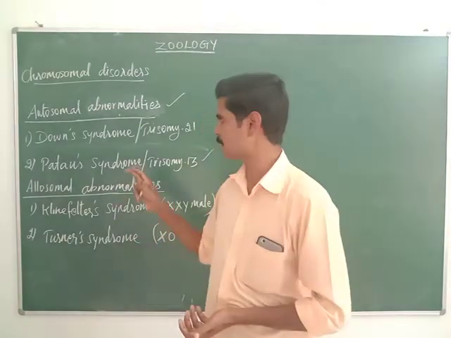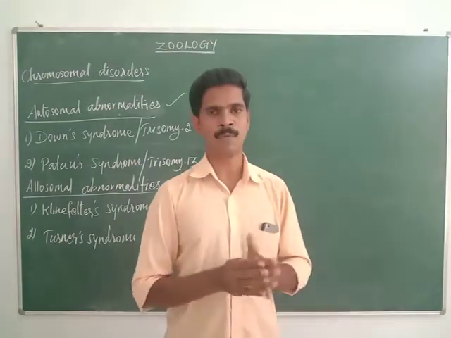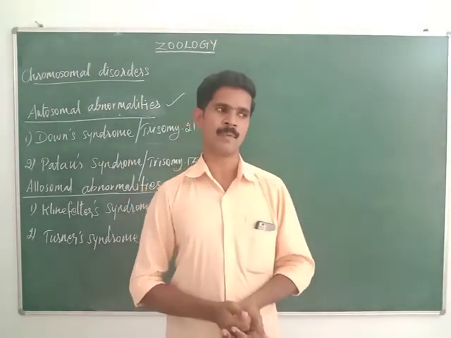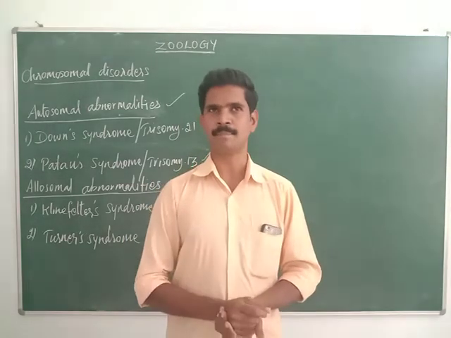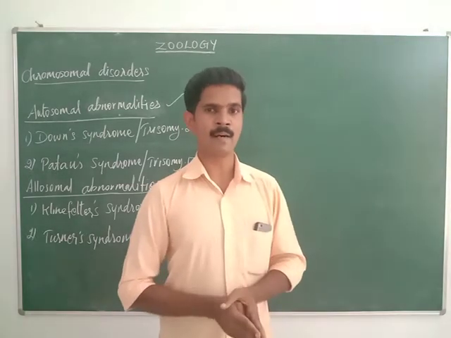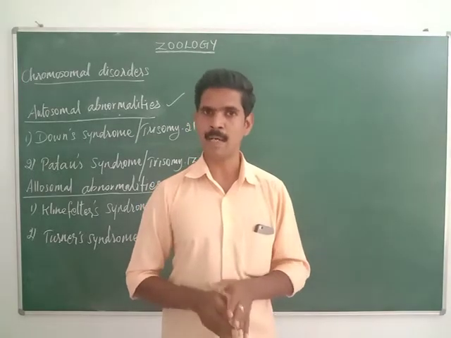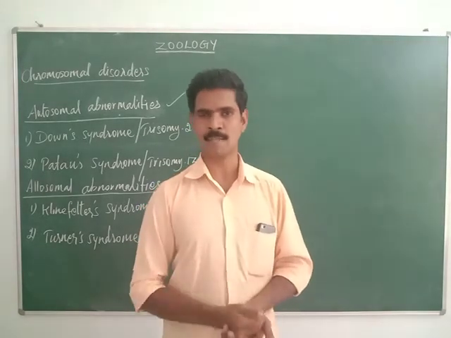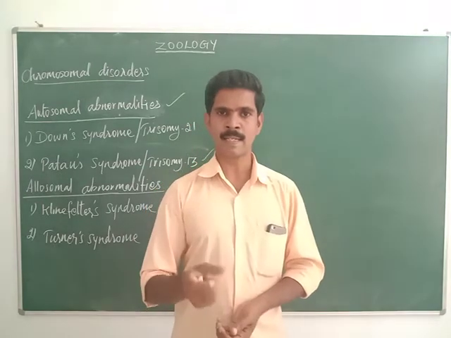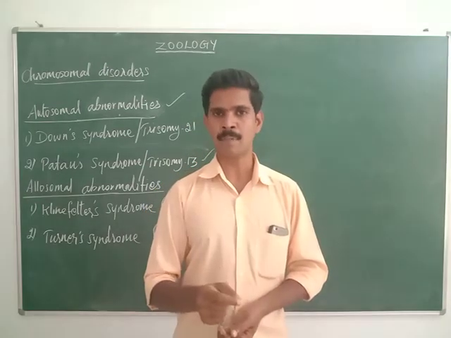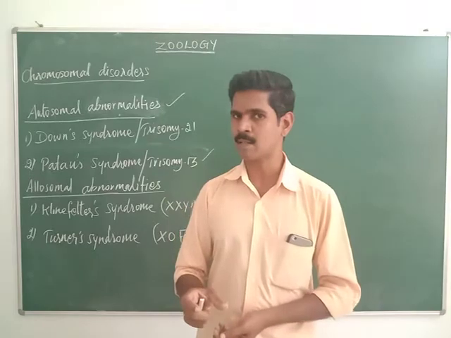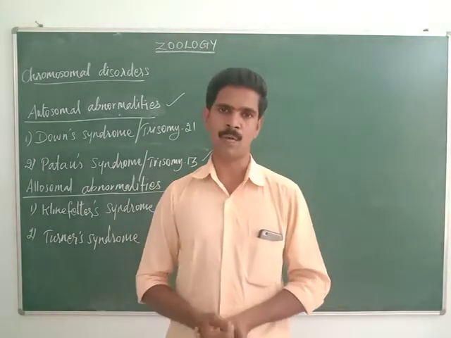So this is the character of Patau syndrome in the people affected with this disorder. Hope you understood. Then their internal organs are also not developed properly, and the functions of these internal organs are also very low.